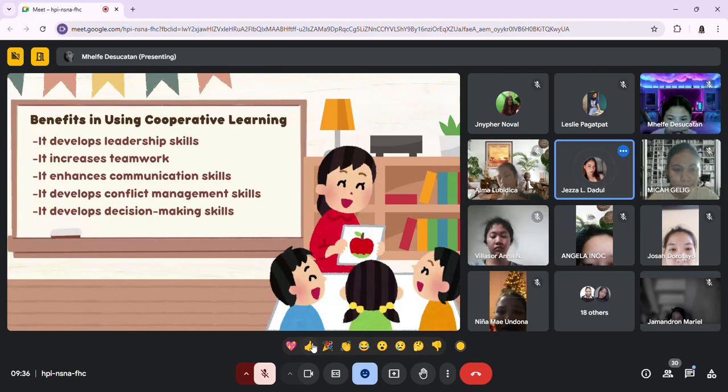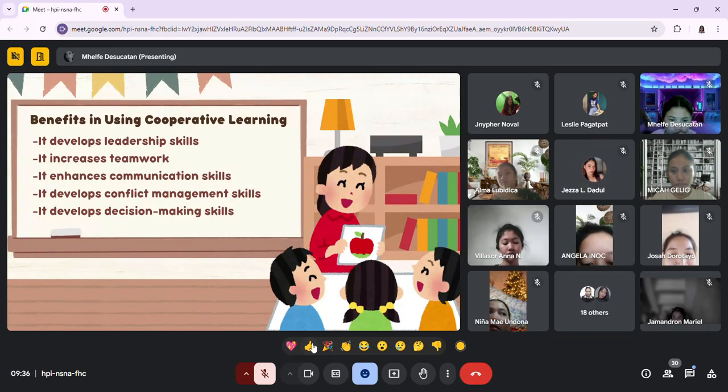Okay. So by working in groups, it promotes collaboration and teaches students how to work effectively with others. All right, thank you. So it increases teamwork.